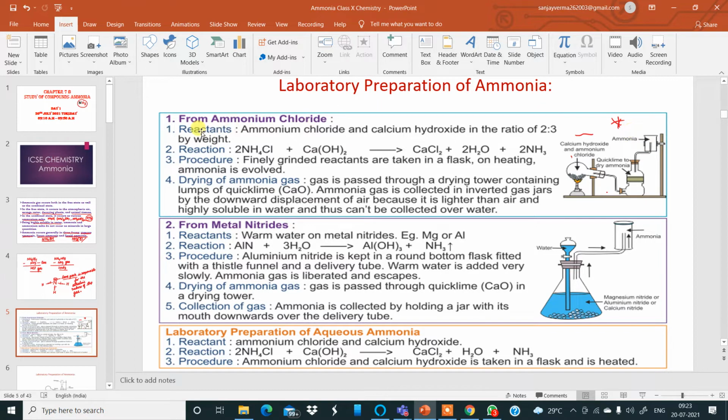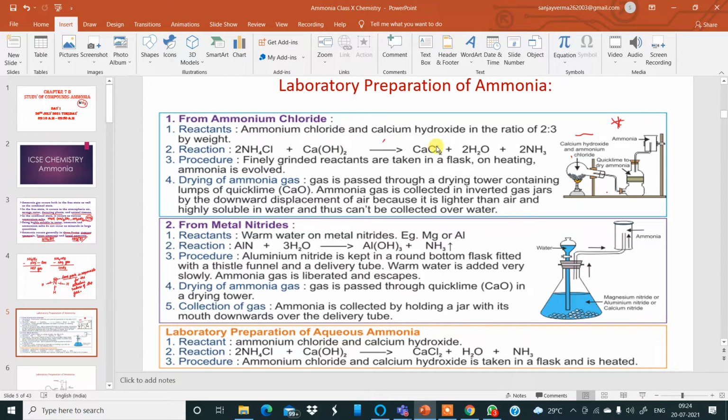Now, look at the reactants. You must know this: ammonium chloride solid and calcium hydroxide solid are mixed in the ratio 2 is to 3 by weight. Then the reaction equation you must know: 2NH4Cl plus Ca(OH)2, giving, there is a heating symbol over there.